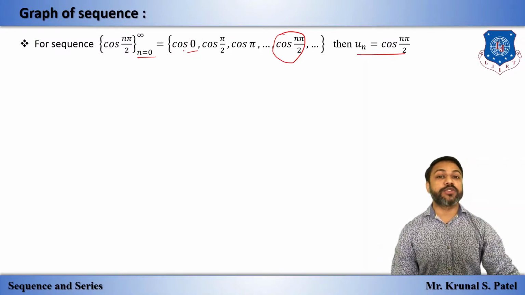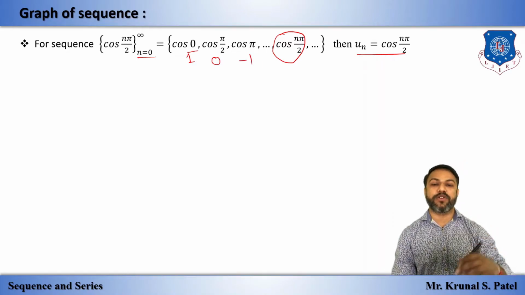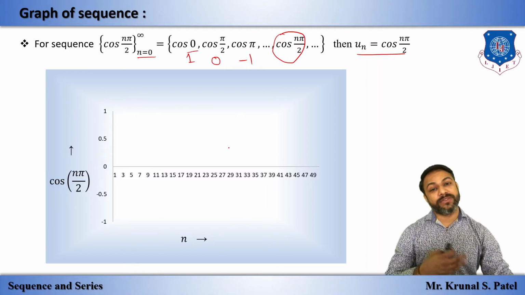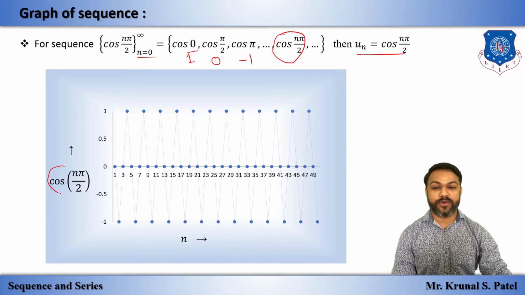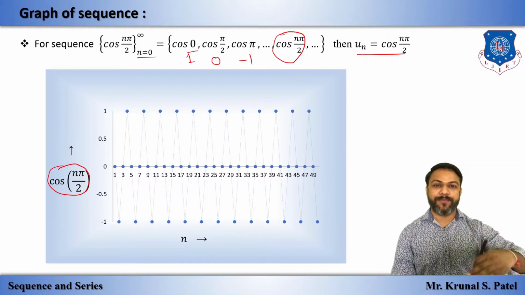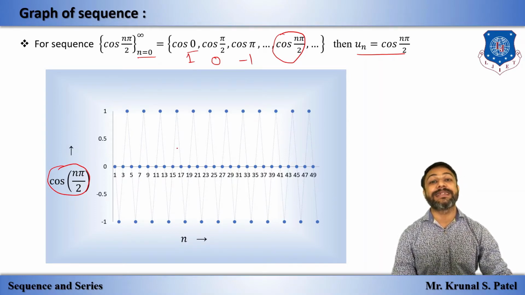You can see cos 0 is 1, cos(π/2) is 0, cos π is minus 1. Again the same: 1, 0, minus 1, 1, 0, minus 1, repeatedly going to infinity. As n tends to infinity, this graph of the sequence keeps fluctuating and does not attain one particular value. So we can say that this is divergent.